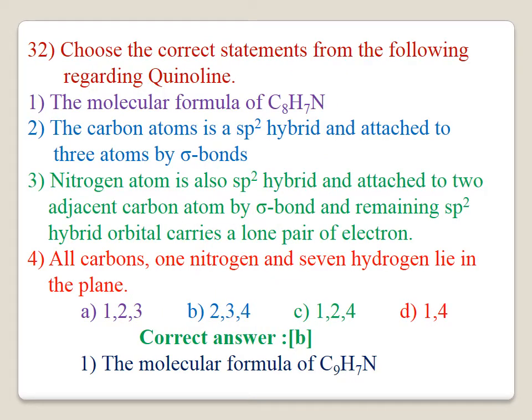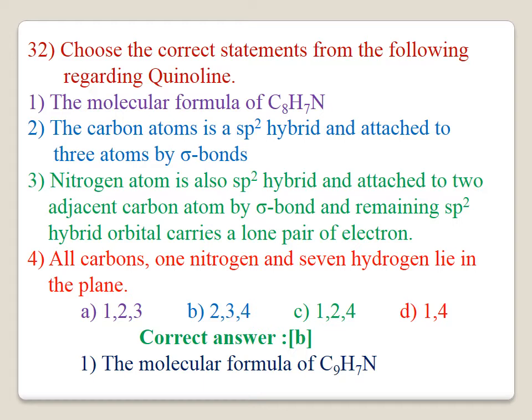32. Choose the correct statement from the following regarding the quinoline. 1. The molecular formula of the compound is C8H7N. It is wrong. 2. The carbon atom is sp2 hybrid and attached to 3 atoms by sigma bond. Correct. 3. Nitrogen atom is also sp2 hybrid and attached to 2 adjacent carbon atoms by sigma bond, and the remaining sp2 hybrid orbital carries a lone pair of electrons.